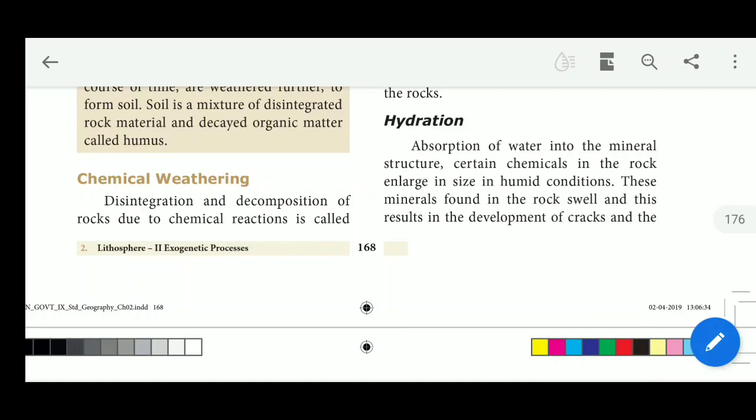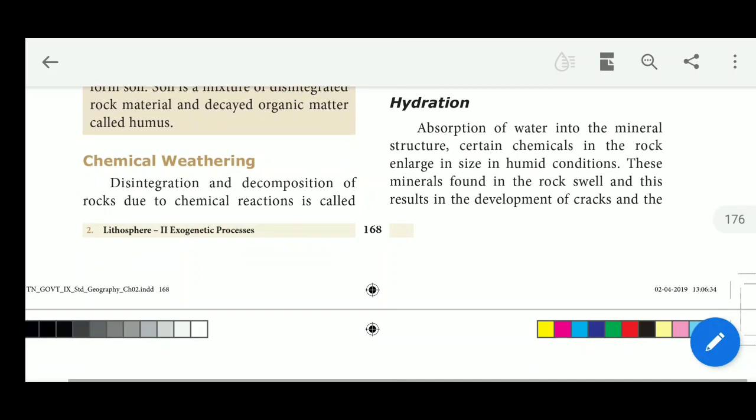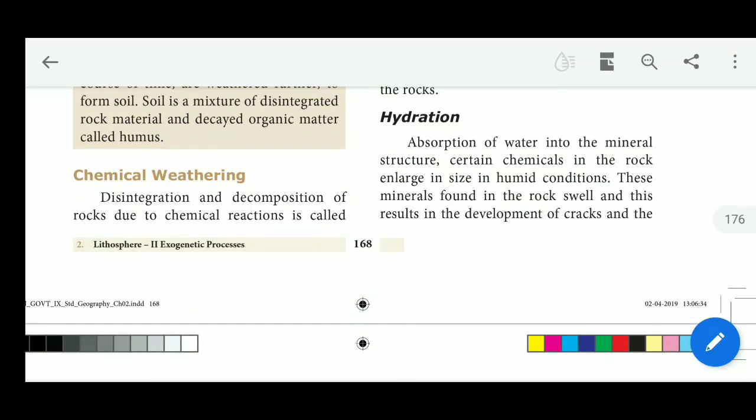Some features mixed with water enlarge in size in humid conditions. These minerals found in the rock swell, and this results in the development of cracks, and the rock wears down. This type of weathering is called hydration.